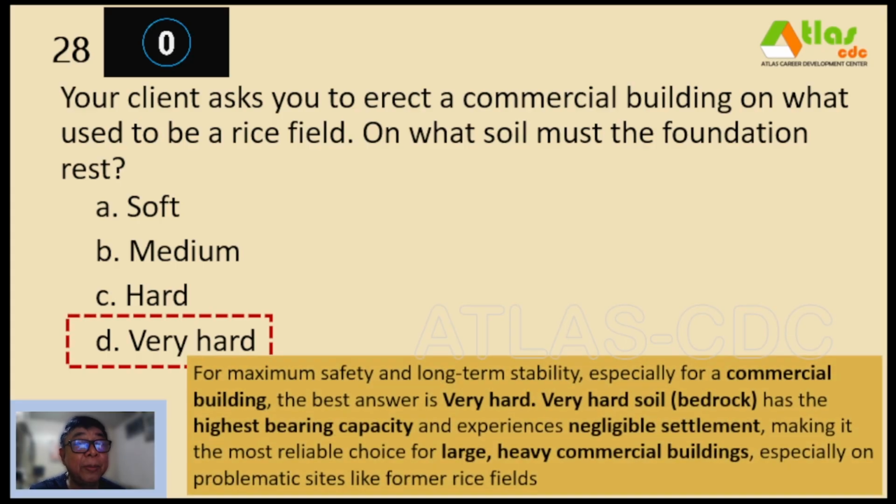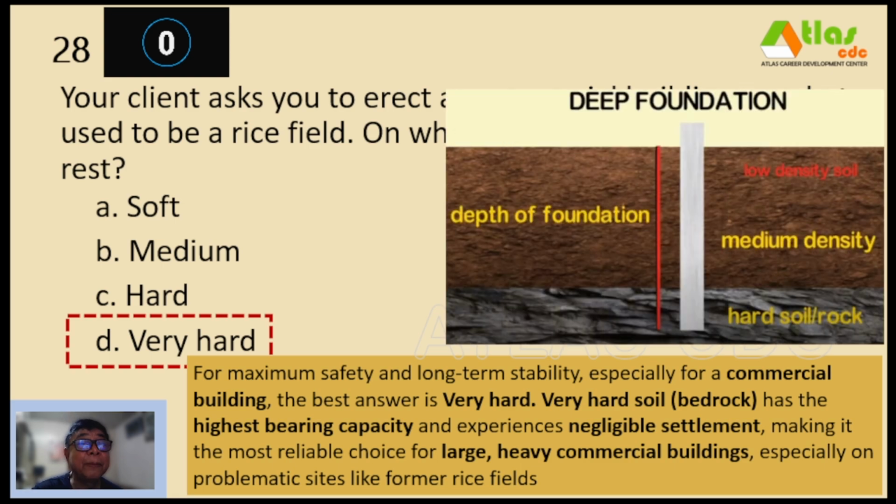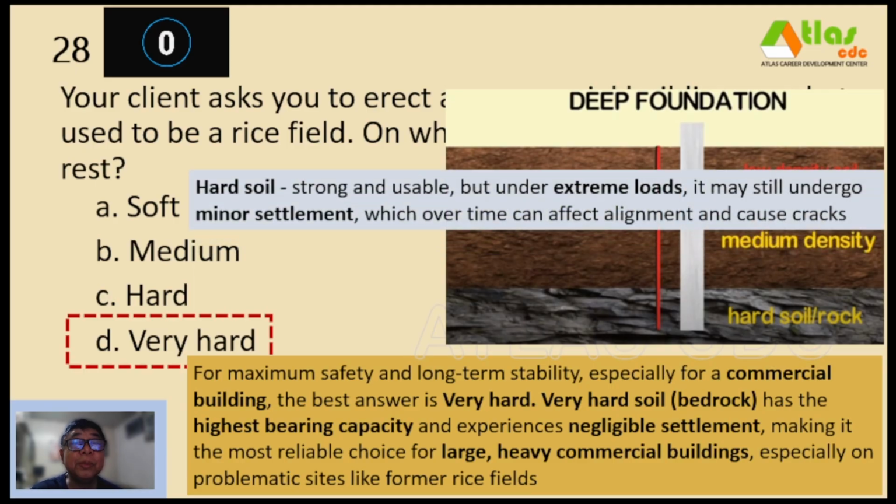So for maximum safety and long-term stability, especially for a commercial building, the best answer is very hard. So very hard soil or bedrock has the highest bearing capacity and experiences negligible settlement, making it the most reliable choice for large, heavy commercial buildings, especially on problematic sites like former rice fields. So you must reach, even pile foundation should reach up to the hard soil or rock. Hard soil is strong and usable, but under extreme loads, it may still undergo minor settlement, which over time can affect alignment and cause cracks.